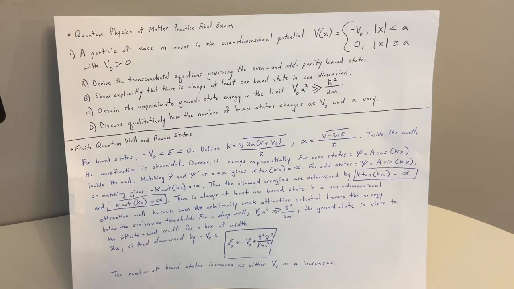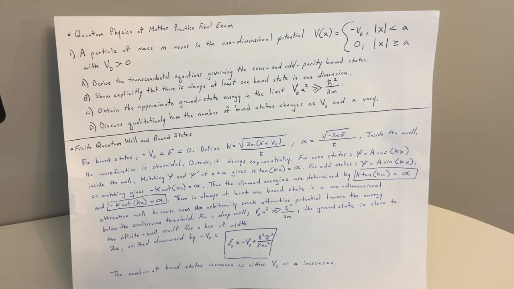There's always at least one bound state in a one-dimensional attractive well, because even an arbitrarily weak attractive potential lowers the energy below the continuum threshold. For a deep well, V naught a squared is much larger than h bar squared over 2m. The ground state is close to the infinite well result for a box of width 2a, shifted downward by negative V naught. E naught is approximately negative V naught plus h bar squared pi squared over 8ma squared. So the number of bound states increases as either V naught or a increases.